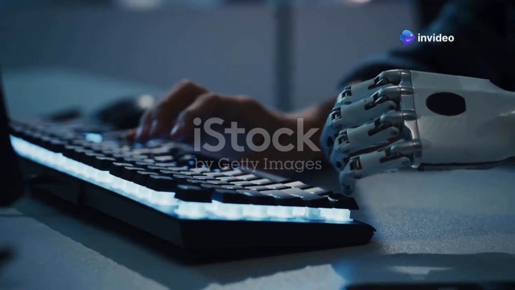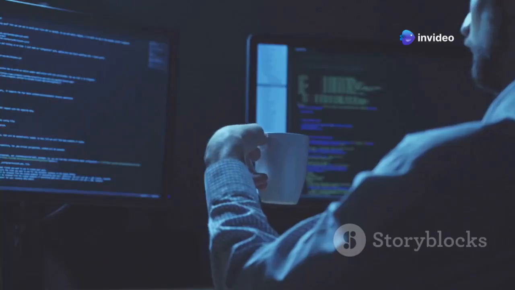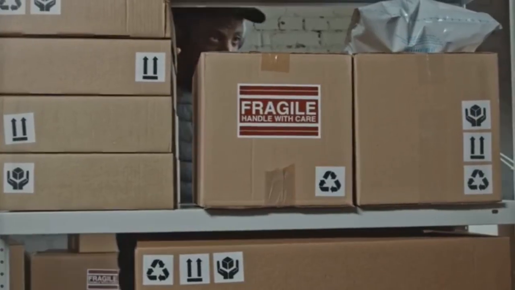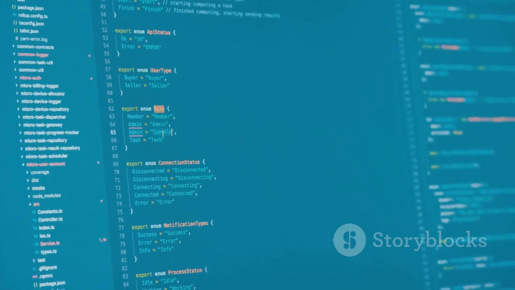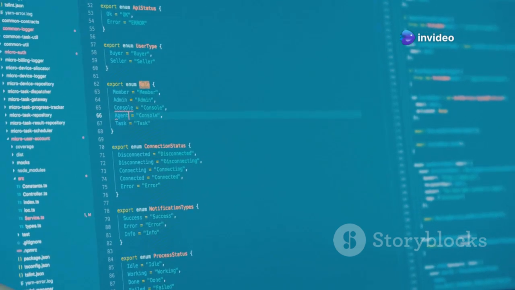Just like we use words and numbers to communicate, C++ has its own building blocks. Variables are like containers for storing information. Think of them as labeled boxes where you can put different types of data. C++ has several data types, each designed to hold a specific kind of information.